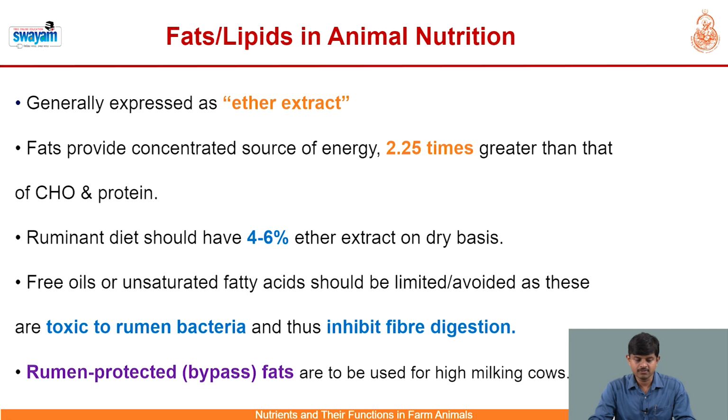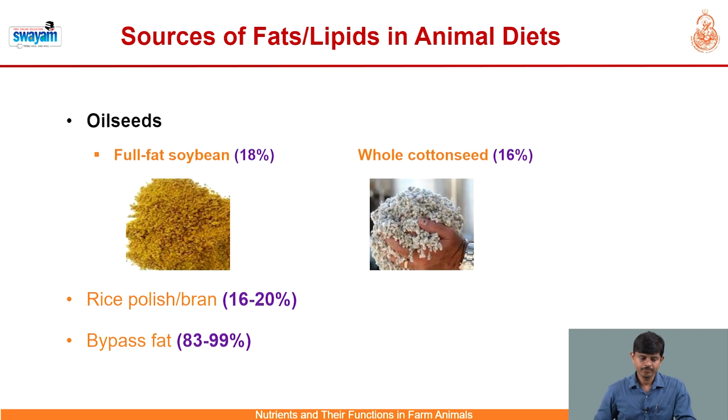Free oils and unsaturated fatty acids should be limited or avoided in ruminant rations as these are known to be toxic to rumen bacteria, thereby causing inhibition in fiber digestion. To avoid this, we can go for rumen protected or rumen bypass or inert fats, which are typically used in the diet of high yielding, high milk producing cows. So what are the typical sources of fats or lipids for ruminants?